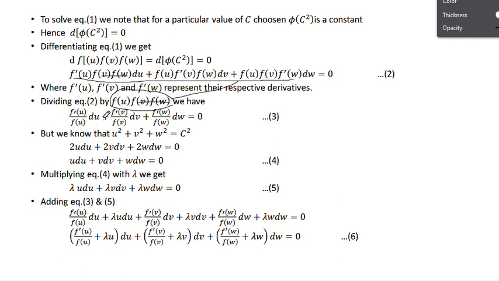Okay, next this by this. f of u and f of u, f of w and f of w get cancelled, and here f of v remains, f dash of v remains, and dv also remains. So f dash of v by f of v remains the same, no change.